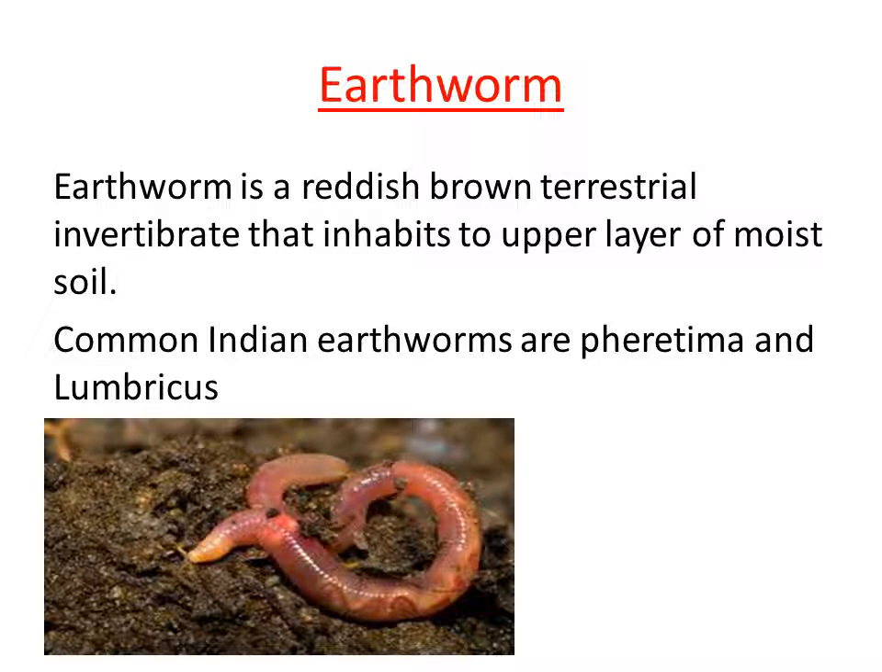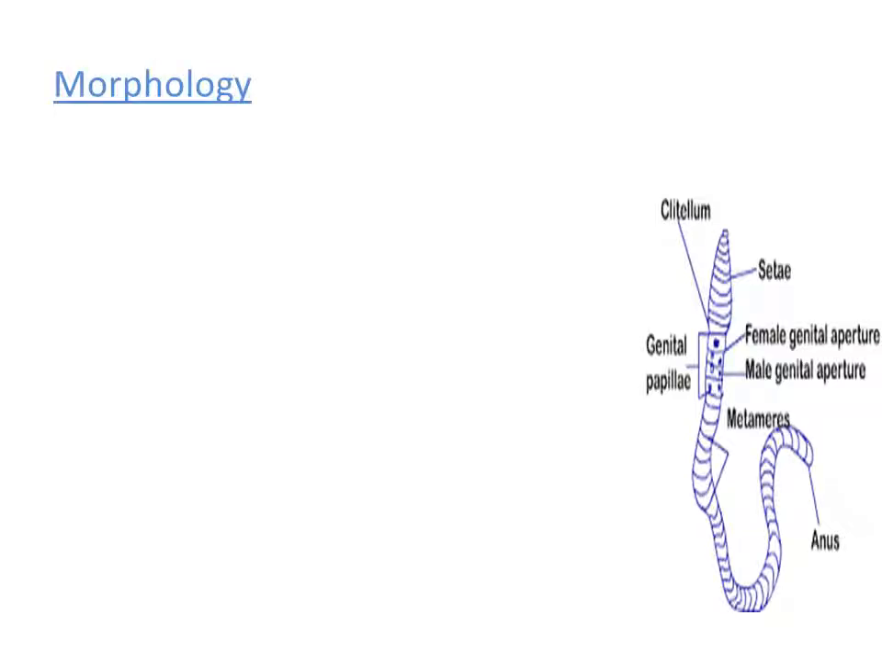Now let us understand the morphology of these. What do you mean by morphology? Morphology is the study of the external features of an organism. Here we are studying the external features of the organism, that is, what things are noticeable in its appearance. That study is called what? Morphology. So what is the shape of the organism? What shape does the earthworm have?